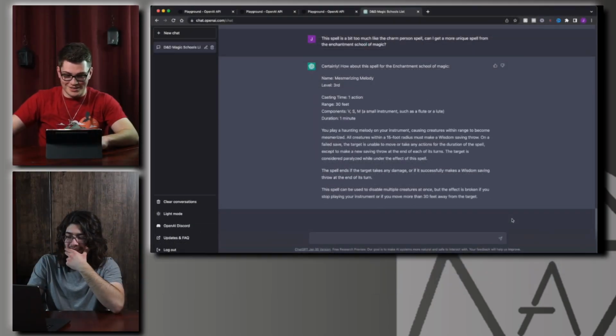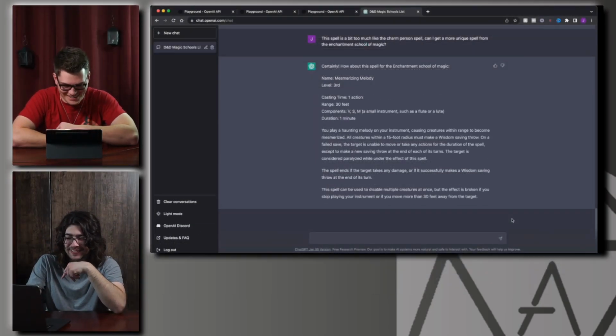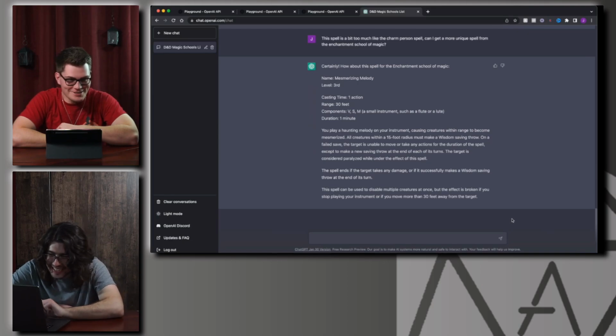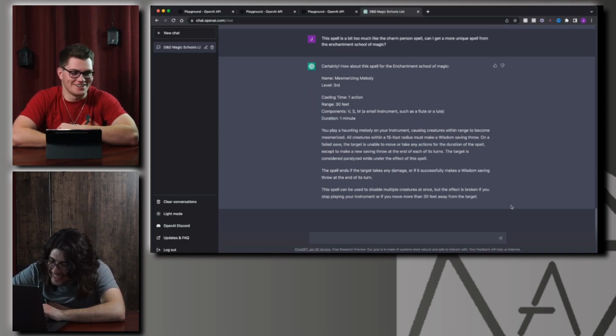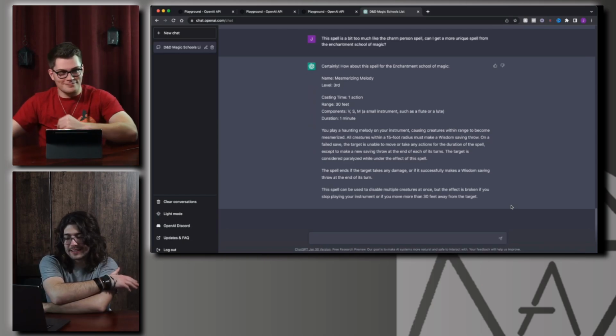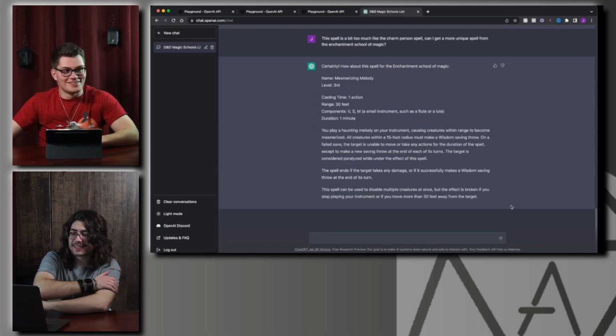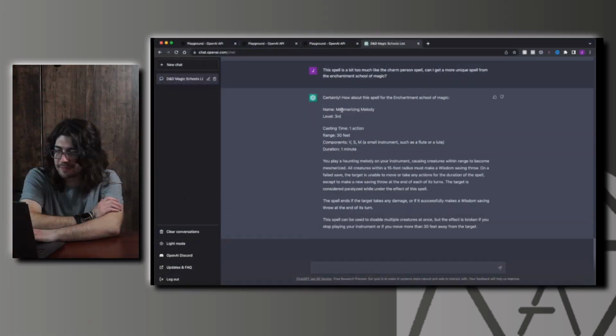Holy, this spell is crazy, bro. You fail a wisdom save, you don't get to play anymore. Yeah, for a minute, no concentration. Alright, so I'll go ahead and read it, but this spell makes Hypnotic Pattern look like a joke, to be honest. So we have Mesmerizing Melody. That's a 3rd level spell. 1 action, range of 30 feet.